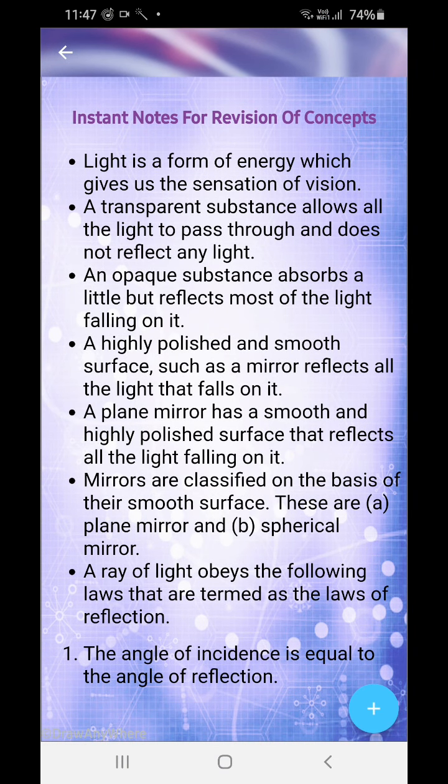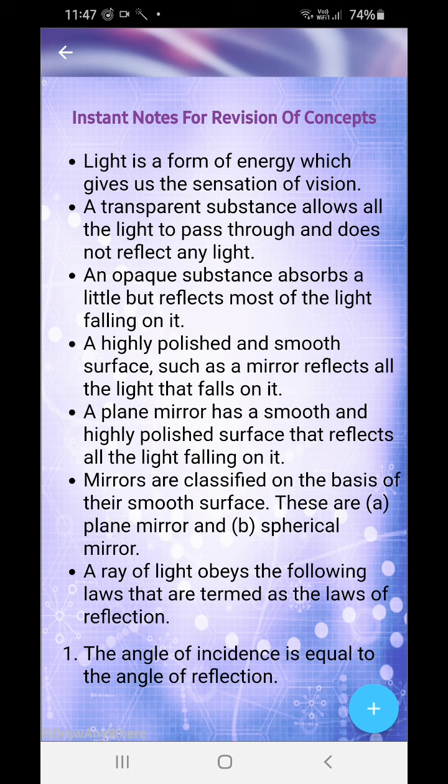Now, light is a form of energy which gives the sensation of vision. The transparent substance allows the light to pass through and does not reflect any light. Now, there are four types of object: transparent, translucent, opaque, and reflecting. And refracting also is there. Okay, five types. So what is a transparent substance? It allows the whole light to pass through it. An example is glass.